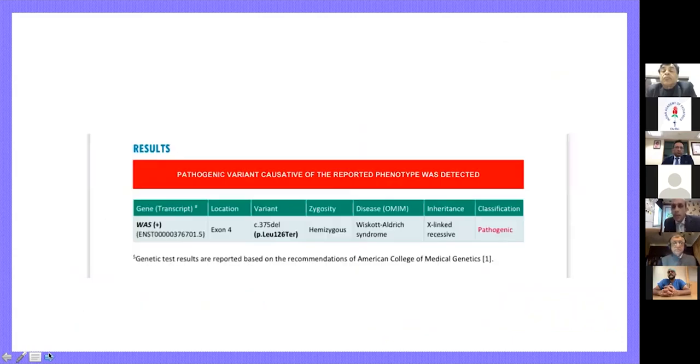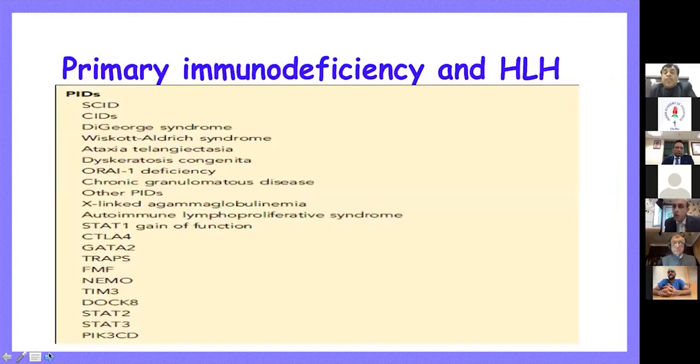So please remember, some of the immunodeficiencies also can trigger HLH in our patients, and that is also one reason why you can have very high ferritin in young children. Always rule out immunodeficiency as the underlying cause for HLH, especially in very young babies.